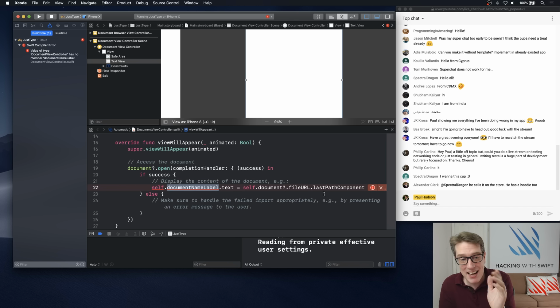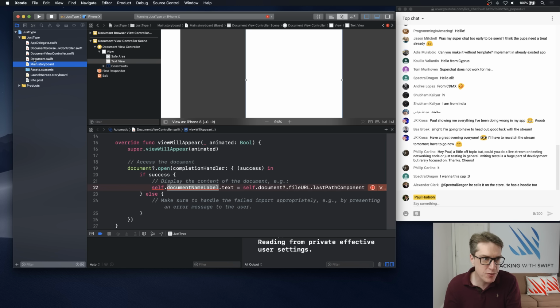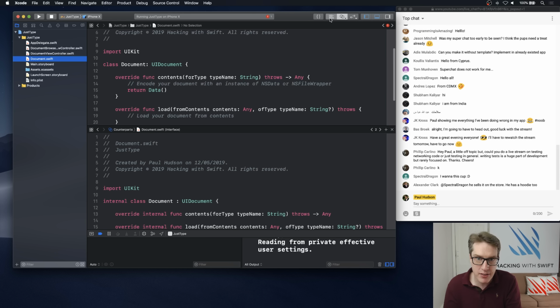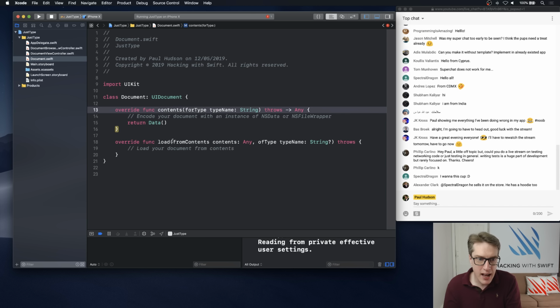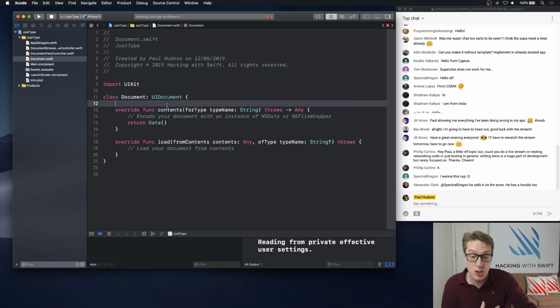What we want to instead really is say, open a document. If that works, put the text from the document into our text view. Now that's problematic because we haven't got any text in our document. Our document right now is basically an empty shell of stuff. If you look at the Document.swift file here, it's got a couple of methods, contents for type, and load from contents, but no actual data. It holds nothing at all right now. So we haven't got any data to load and save.